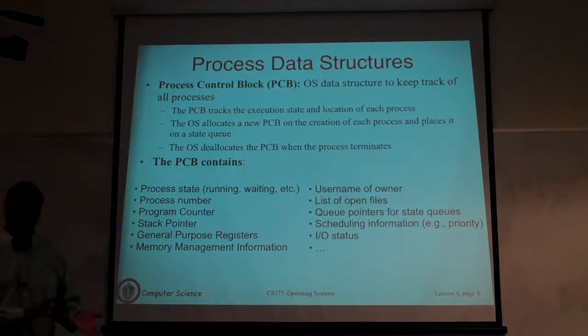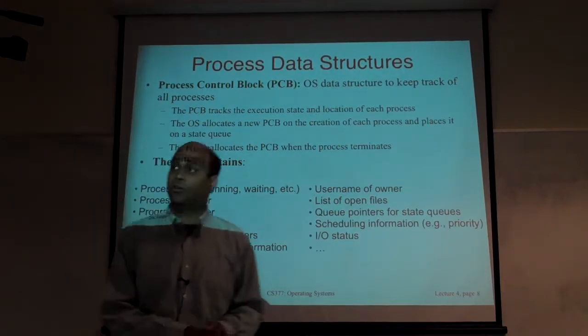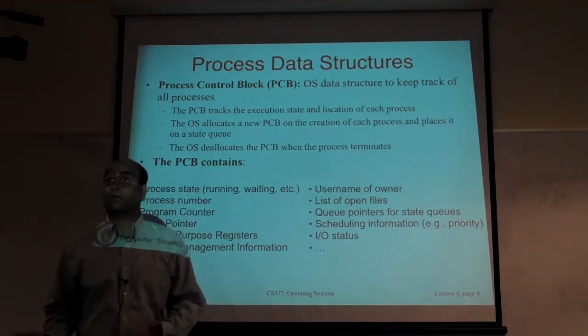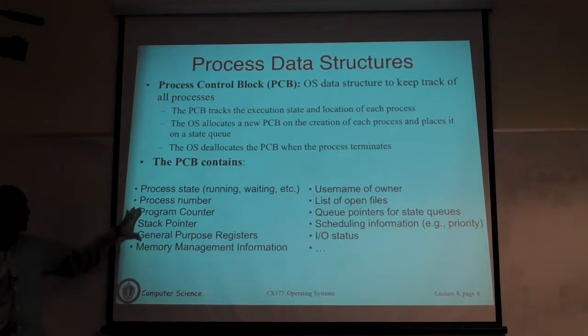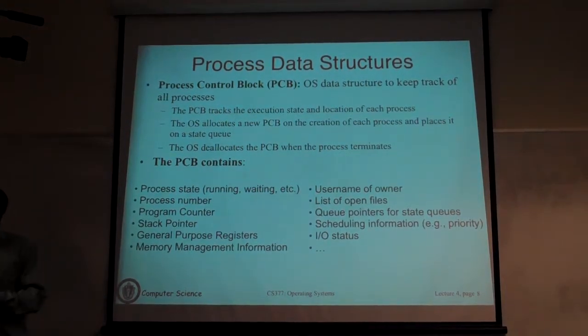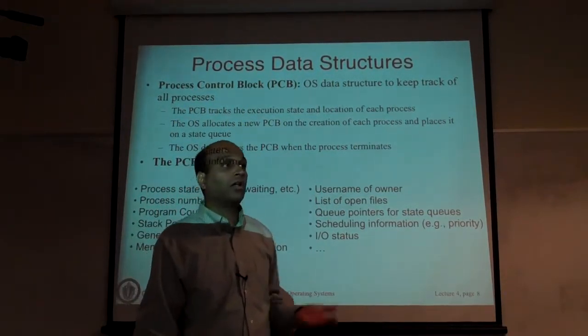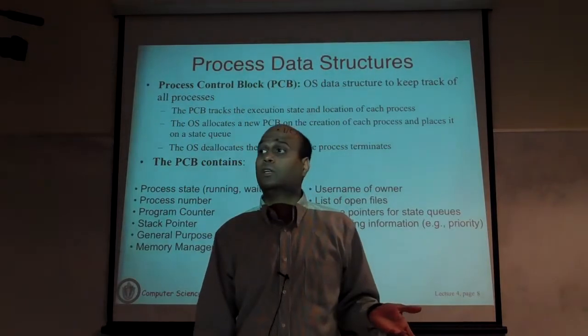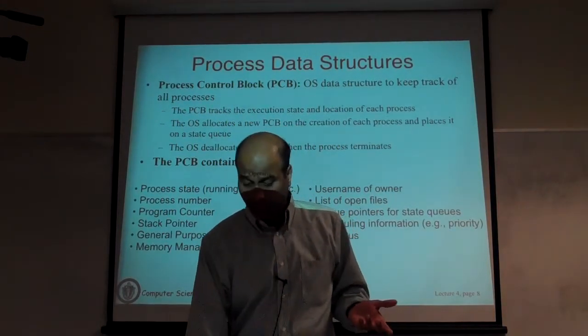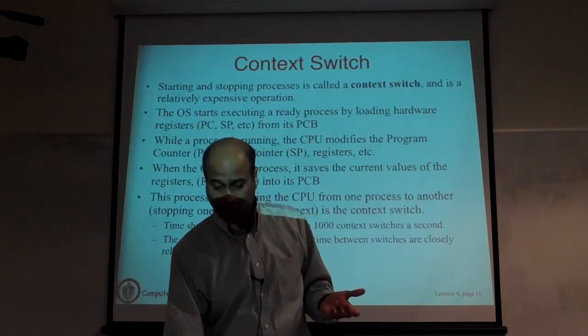Similarly, when you are trying to eject a process or suspend the execution of a process, you will have to save its state. All the register values must be copied into this data structure, so when you resume execution, you can reload them. If you override those values, they are lost. You can't then get them back. So you have to save the state and load the state of the next process. All of this bookkeeping is what happens during a context switch.